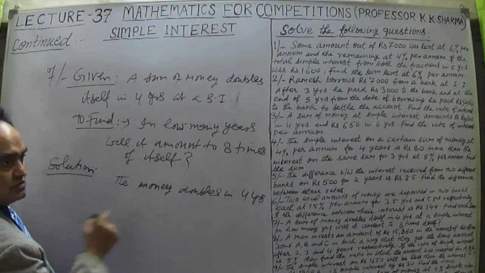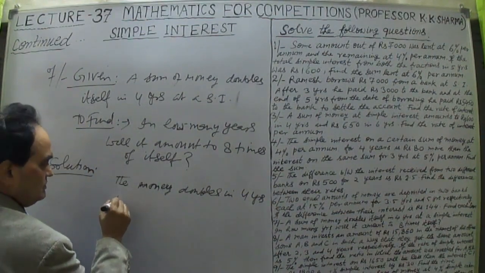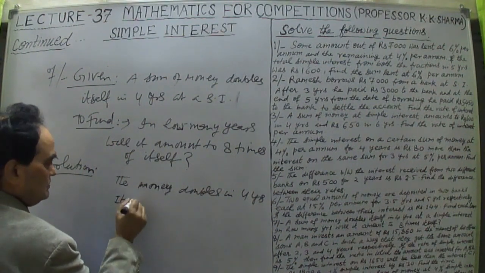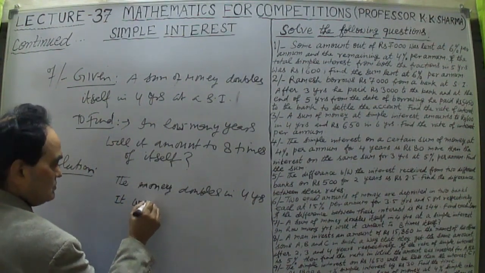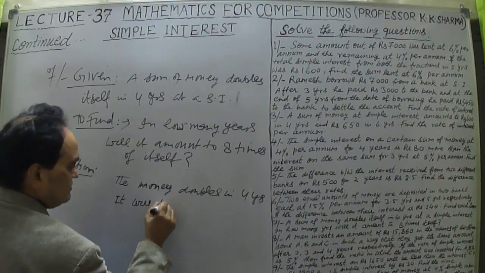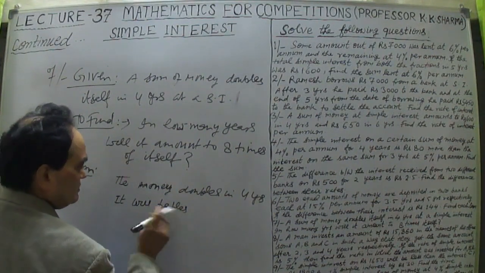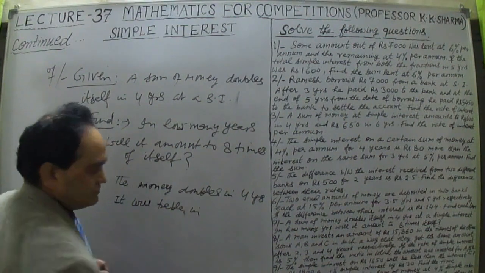This is given to us. Now it will become 3 times. It will become 3 times in how many years?